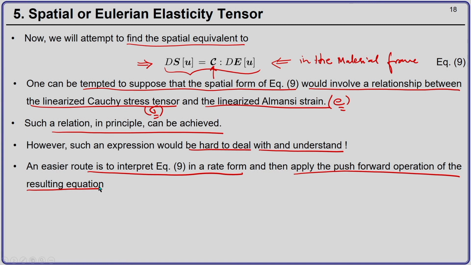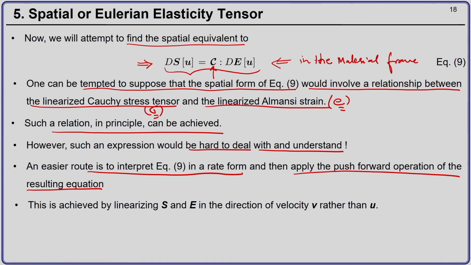Now, if you remember, a tensor which has been linearized with respect to displacement can also be linearized with respect to the velocity. So, we will linearize the second Piola-Kirchhoff stress tensor and the Green-Lagrange strain tensor in the direction of velocity v rather than the displacement.